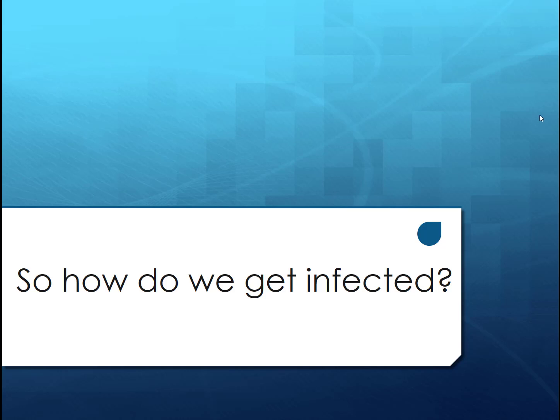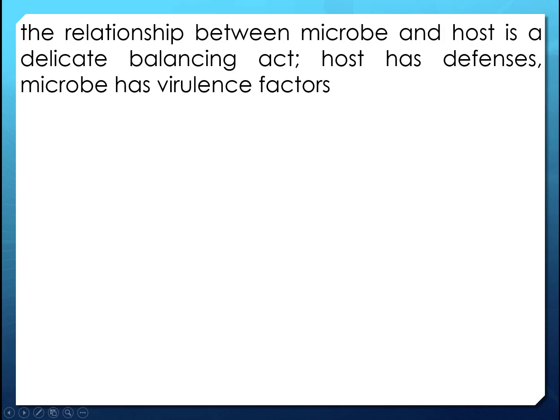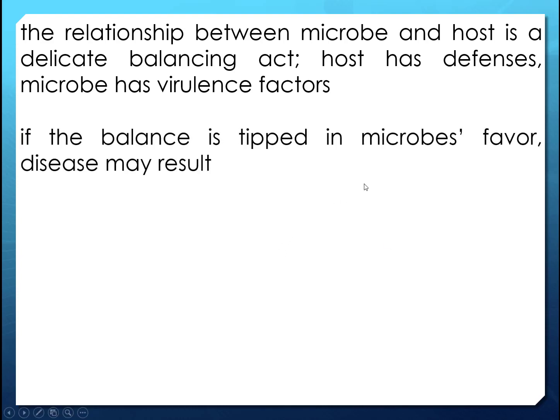All right, so how do we get infected? That's the question. The process of infection and disease is what I'm going to talk about in this topic. When we're talking about infection, we're talking about a relationship between microbes and the host. We have host defenses, and microbes may have virulence factors. This is a back and forth between host defenses and virulence factors, and it's a balance. If the balance is tipped in the microbe's favor, we may end up with infection and disease.